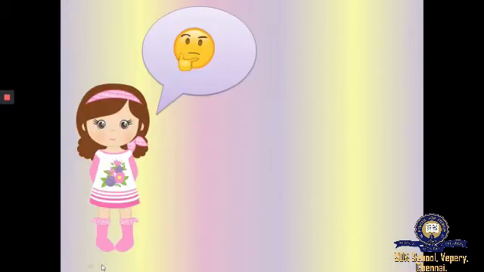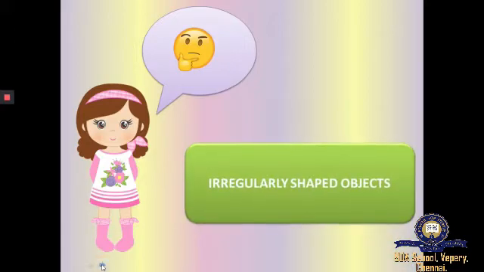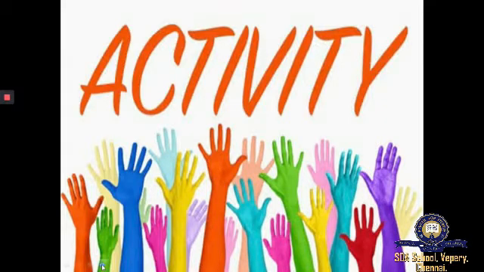You might think how to find the center of gravity for irregularly shaped objects. So now we will do a small activity. We are going to find the center of gravity for an irregularly shaped lamina using a plumb line.